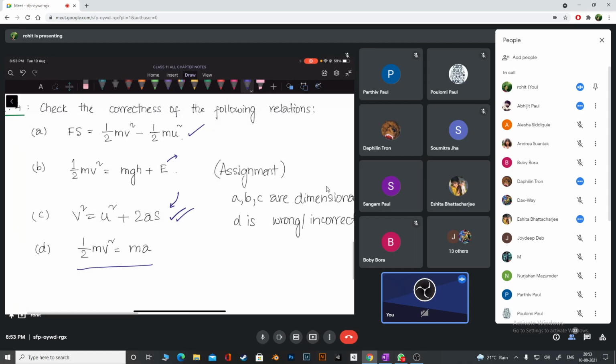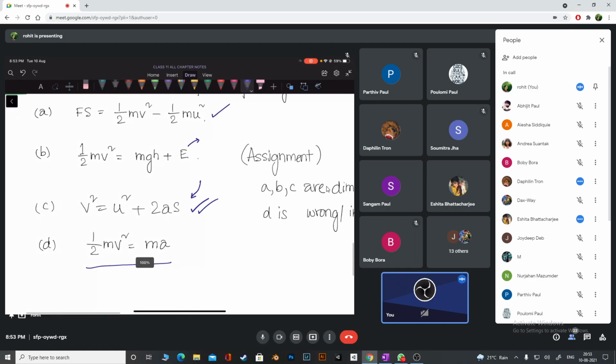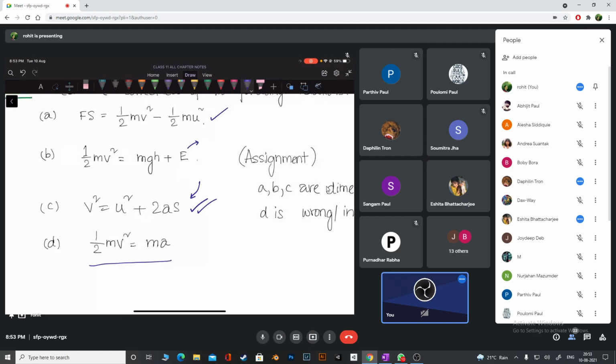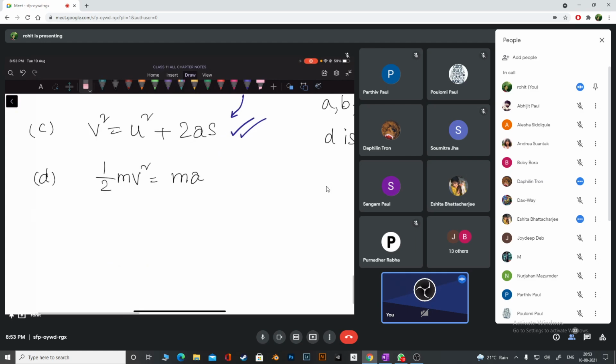Half mv square equal to mass into acceleration. Do you think it will be same or not? What do you think? Who can tell me about number D? If you can tell me number D same or not, I'll be very happy directly without doing anything. Do you think it is correct or not? This one, dimensionally correct or not?